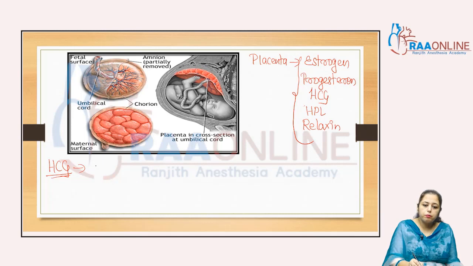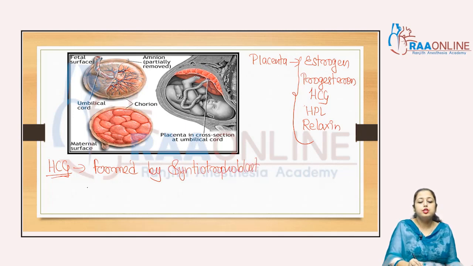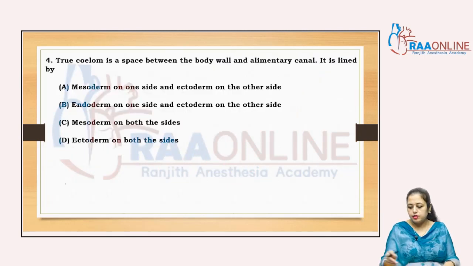Second, it is formed by the syncytiotrophoblast cells, right? It is formed by the syncytiotrophoblast cells, and it is the diagnostic test for the pregnancy, right? Now come to the next.